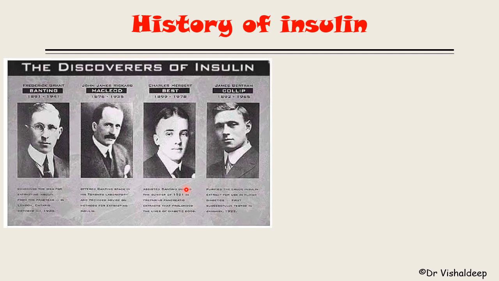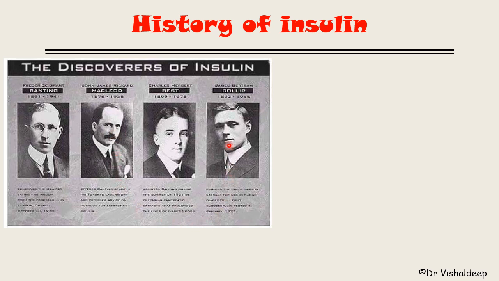After some time, both scientists ground the pancreas and gave the juice to that dog, and they saw that the dog recovered from the symptoms of diabetes. Now, what is the role of Macleod in this? Macleod provided the laboratory and helped Banting in order to discover insulin.